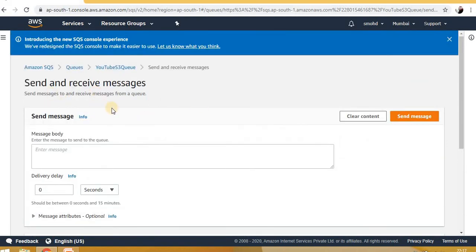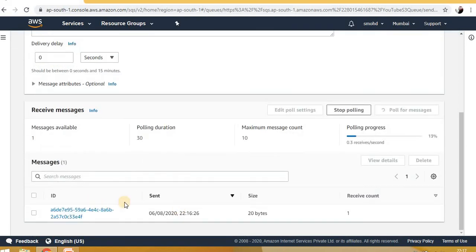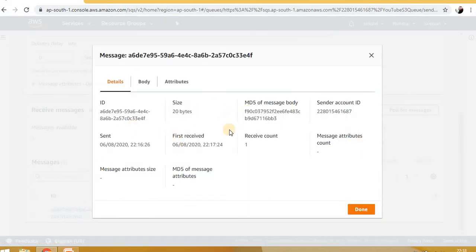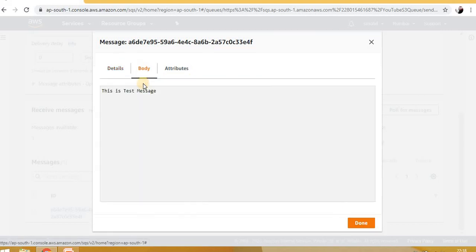I'm inside send and receive message, and I just click on poll for messages. Now it is pulling the messages from the queue. It's showing there is one message. So this is the message detail. This is the test message attribute.